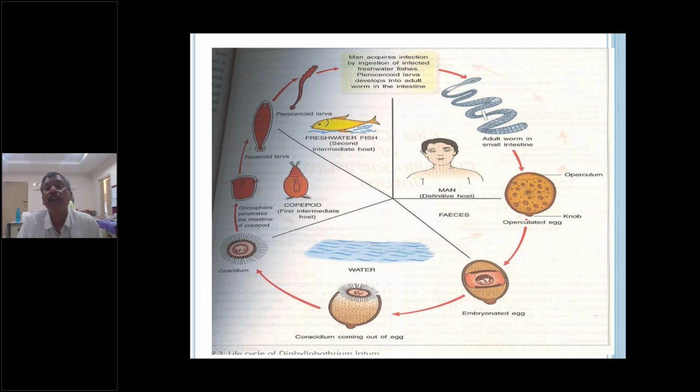What are the three stages? The adult worm will give eggs, the eggs will be converted to larva, and the larva again converted to adult. What happens in the definitive host? In the definitive host, the larva will be converted to adult worm. In the intermediate host, the egg will be converted to larva. These points we have to understand. Otherwise, we can't understand parasitology.